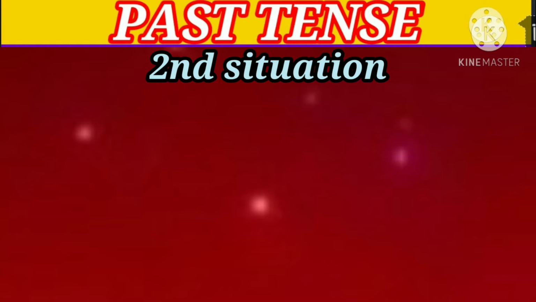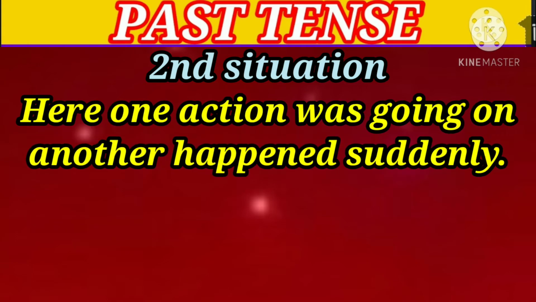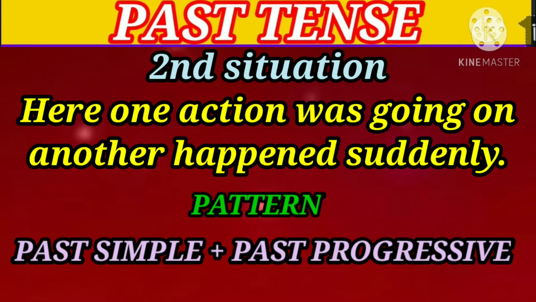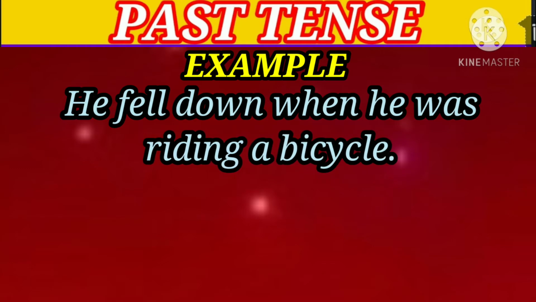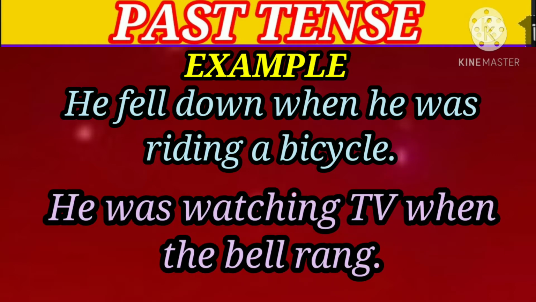Now see the second situation. Here one action was going on and another happened suddenly. The pattern will be past simple plus past progressive. For example, he fell down when he was riding a bicycle. He was watching TV when the bell rang.